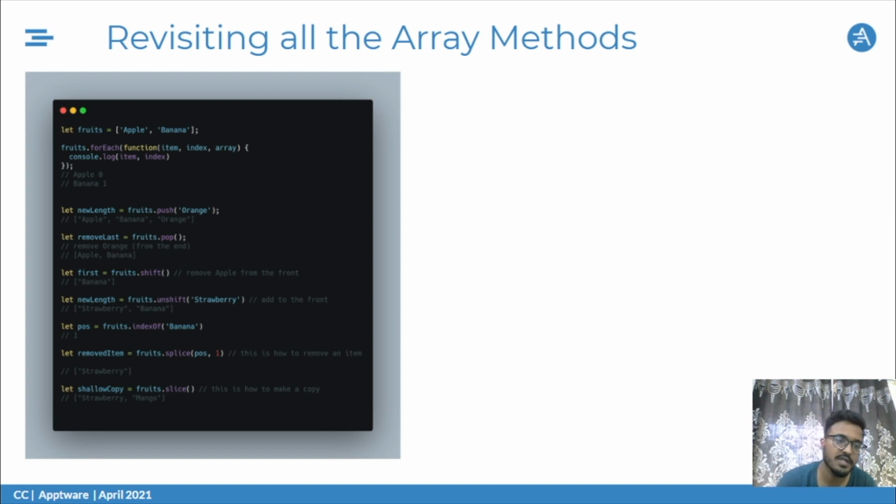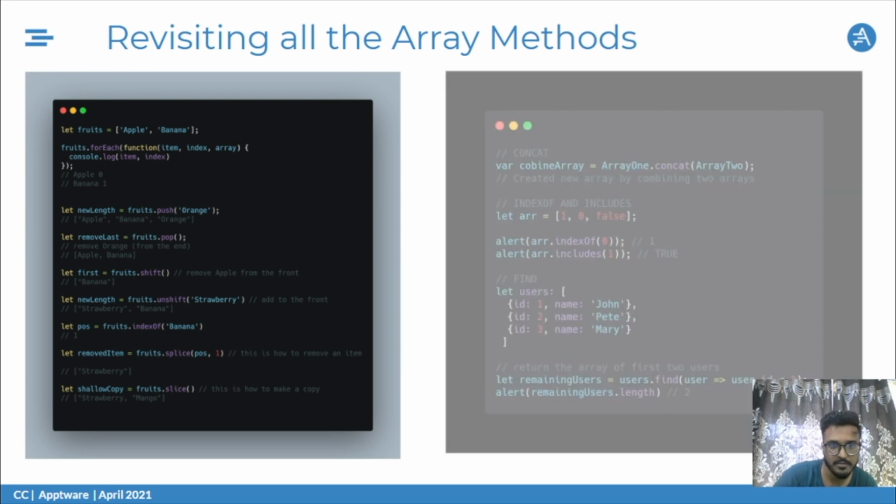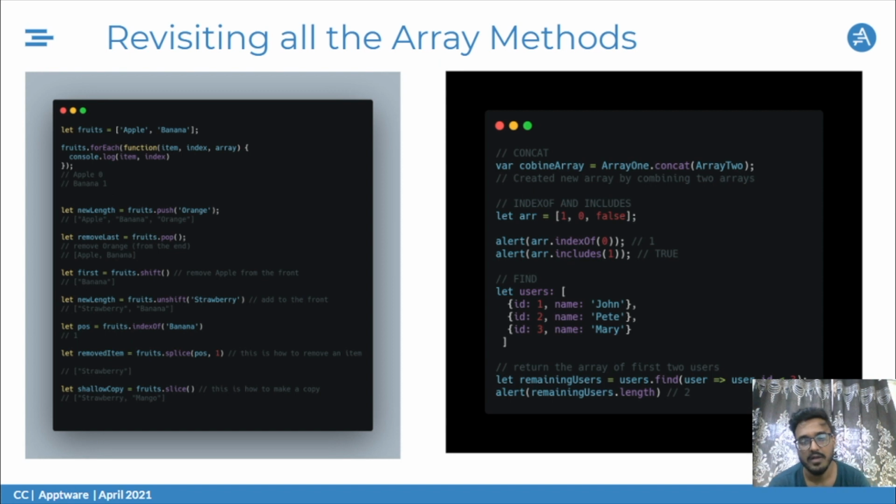And we have slice. Now slice, as we see, we can use to make a copy of the said array. Now this is a shallow copy. A shallow copy holds a reference to that particular array, so any changes would directly be reflected in both arrays.